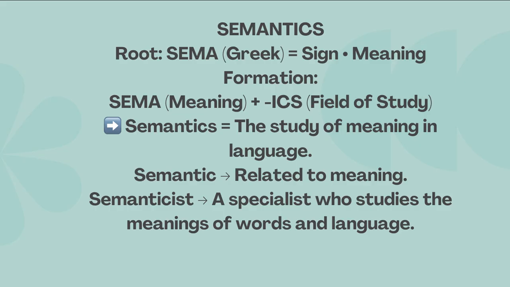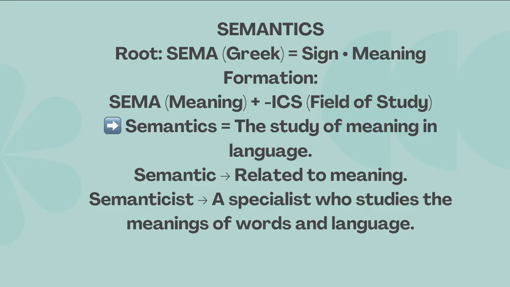Then we have semantics. Semantics comes from the Greek root sema, which means sign or meaning, and ics is a suffix which means field of study. So semantics is the study of meaning in language. A semanticist is a specialist who studies the meaning of words and languages.